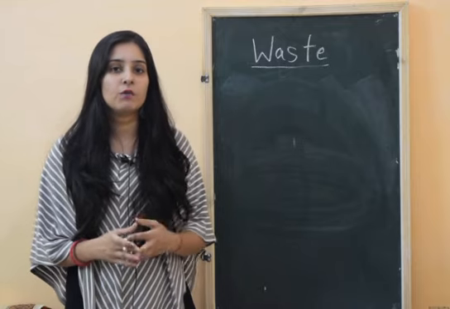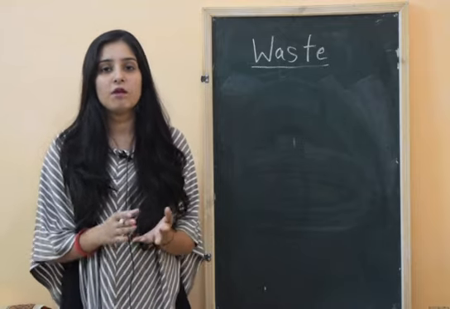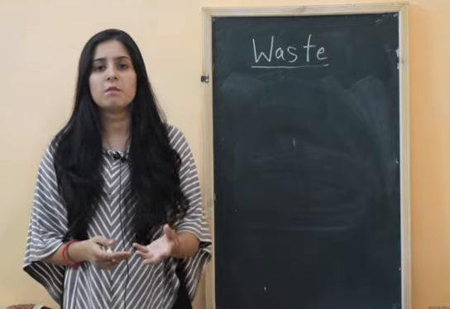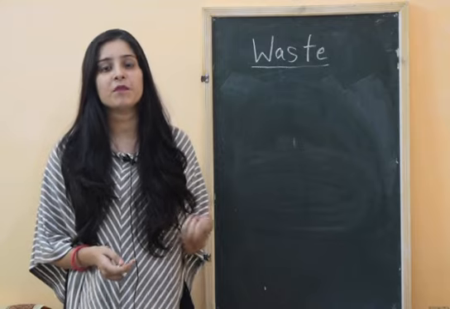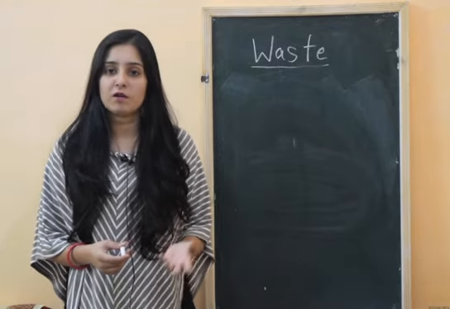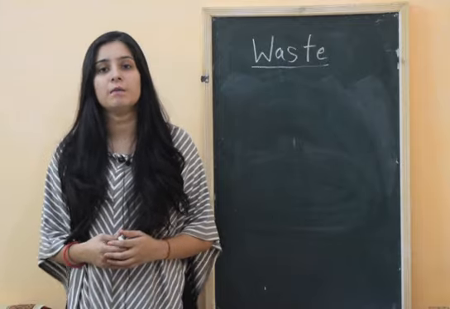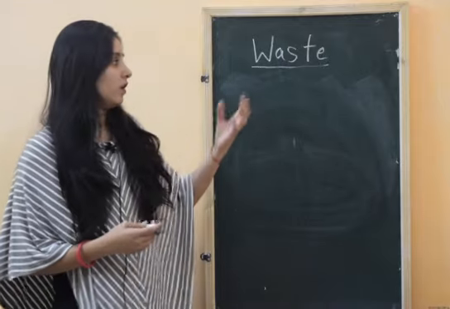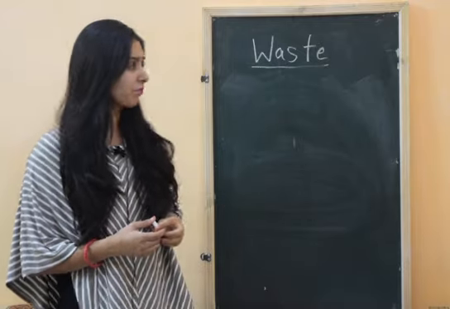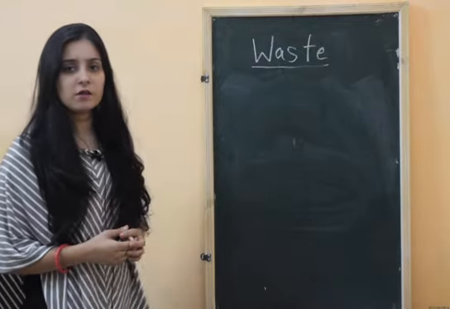For example, if you are eating a banana and the peel is kept into the dustbin, then that particular part is the waste part at that time. If you are eating chocolate, the wrapper of that chocolate is the part of waste material at that time. So waste is mainly the discarded, useless part of anything.